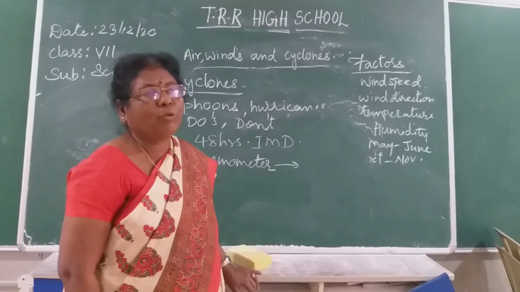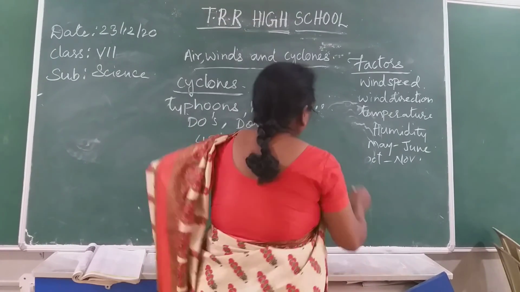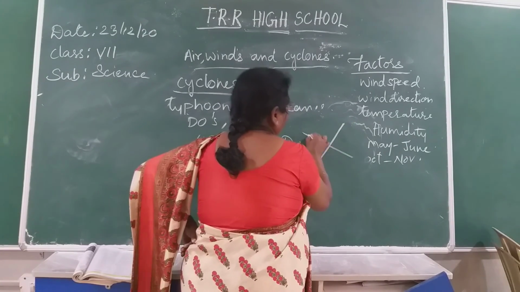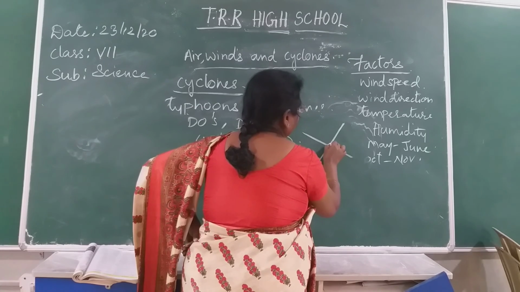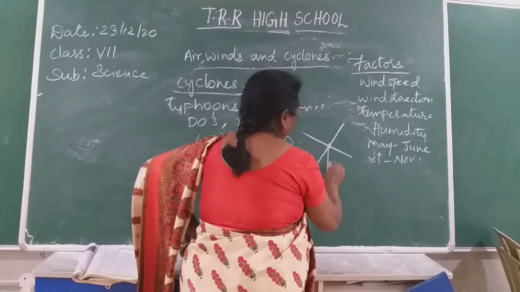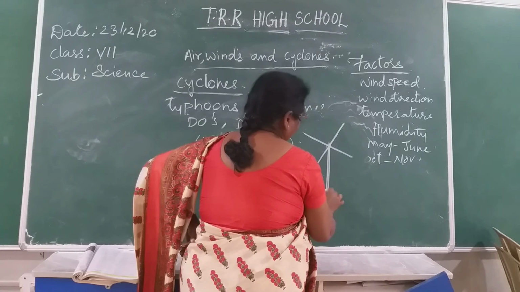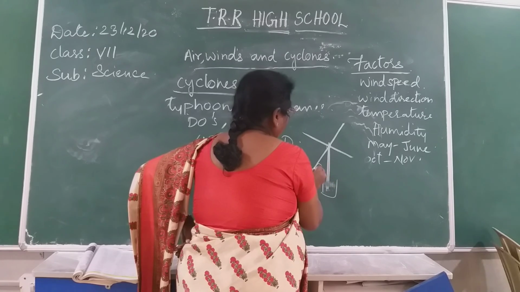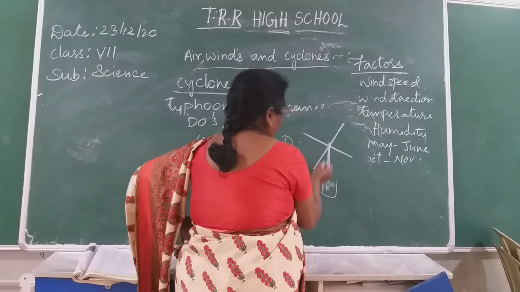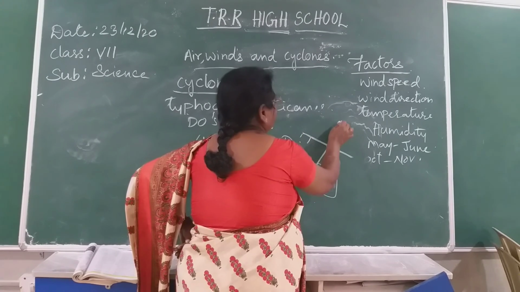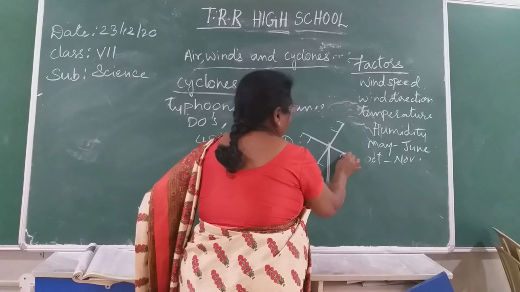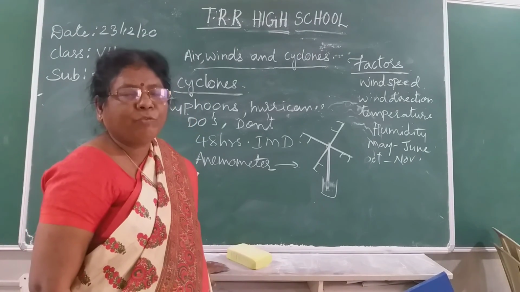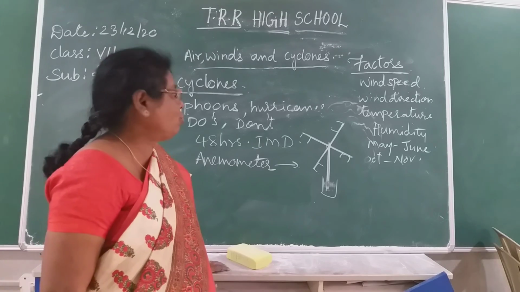How to prepare the anemometer? You know, take the cardboards, already explained to you. Take and keep the cardboards in this way, and here in the center make a hole. Keep one shaft. The shaft should be kept in the sand or soil. Fix it. Now here you have to take the throw-away cups. Open end should be outside. Like this, face the cups. Your anemometer is ready, which shows you the wind speed. It shows you the wind speed.